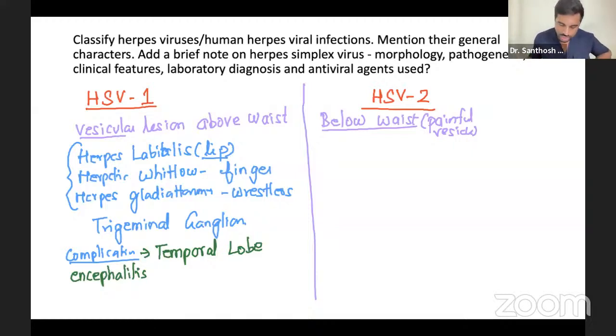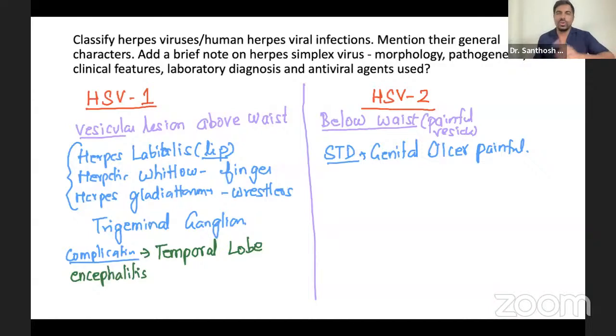Now, below the waist. When you talk about HSV2, you should know that it is an STD. So it causes a painful genital ulcer. It is one of the most painful ulcers. Okay, it's an STD, so HSV2 causes genital ulcer. The vesicles will be very painful.